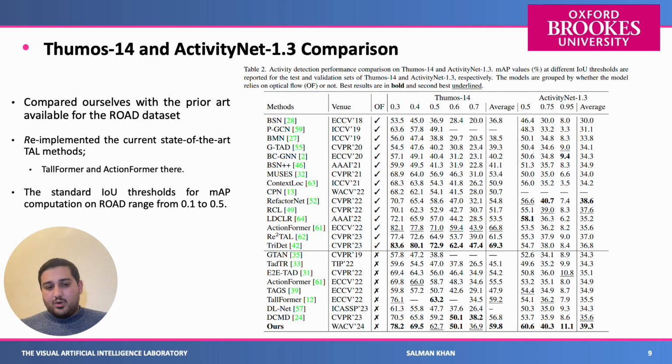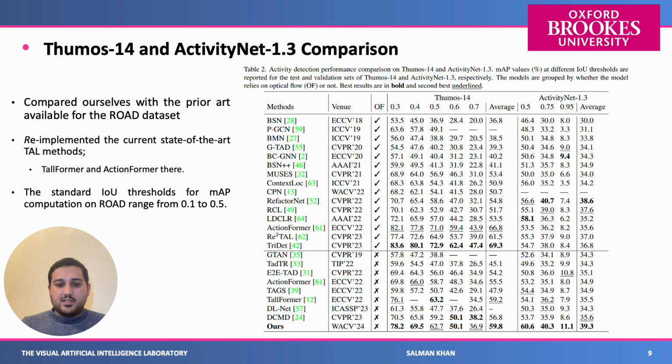In addition to the ROAD dataset, we also compare our method with temporal action localization methods to show the importance of our method: that it can work in complex scenes, but it can also work as a temporal action localization method on datasets where they are focused on a single actor.